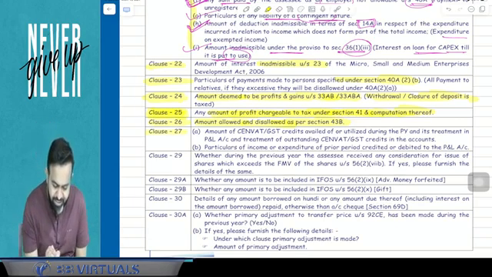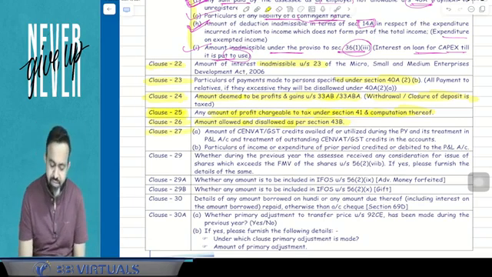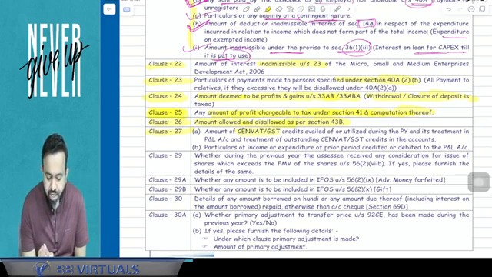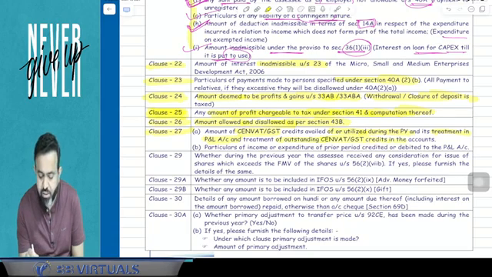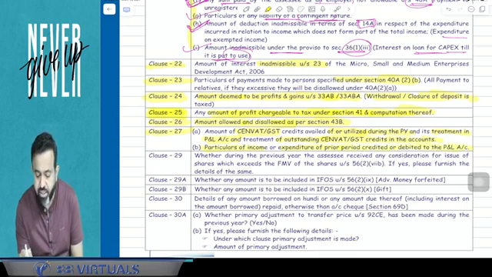After that, clause number 27. Clause number 27 is related to the amount of any CENVAT or GST credit availed of or utilized during the previous year, its treatment in the P&L account, and treatment of outstanding CENVAT or GST credit, and the amount and particulars of income or expenditure of prior period credited or debited in the P&L account.